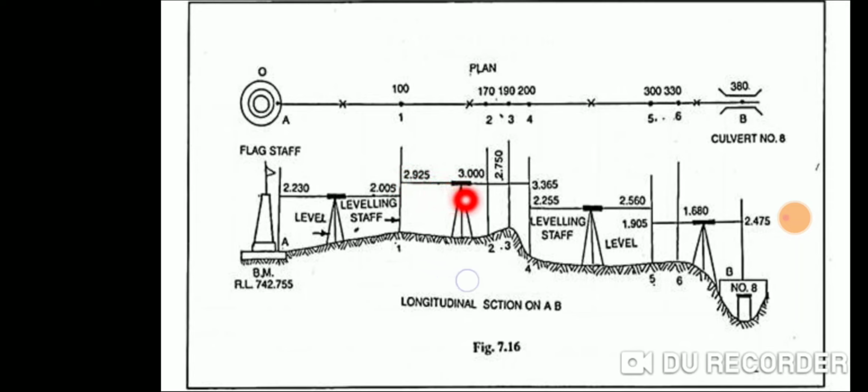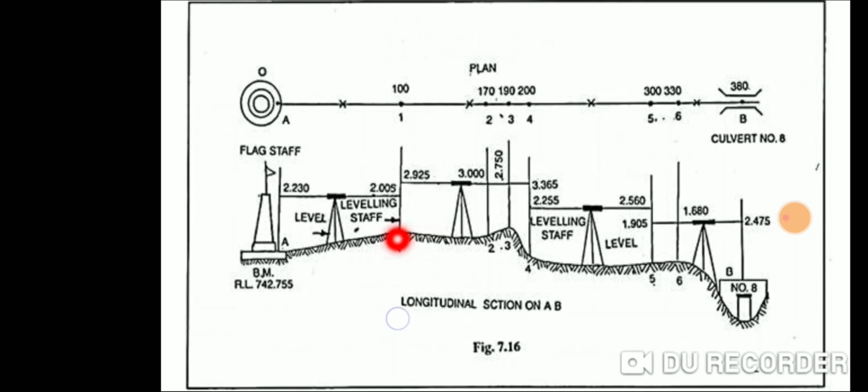After that I take a reading at this point, 2.75, then at this point 2.365. So 2.925 is backsight, this is our IS, intermediate sight, and this is our foresight, 3.365.